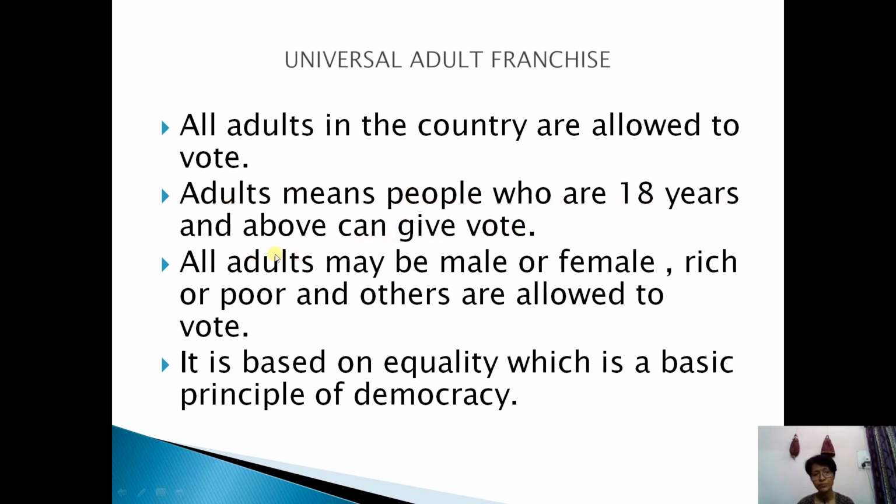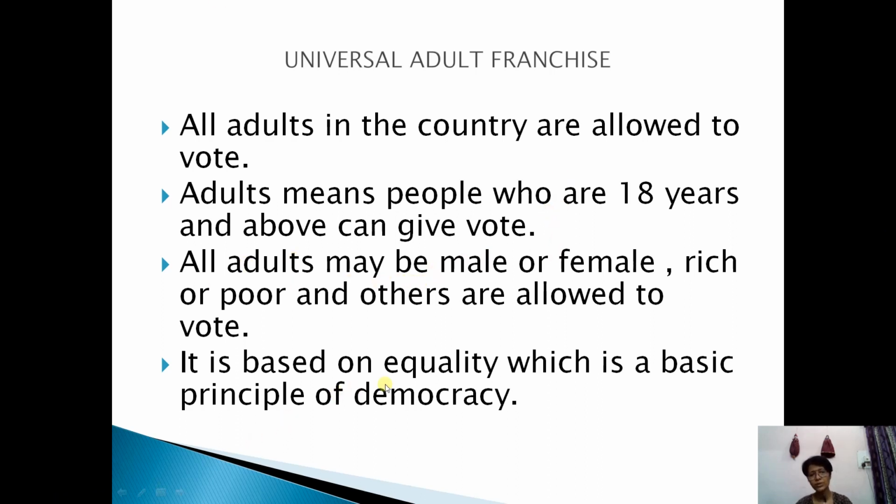All adults, male or female, rich or poor, even the propertyless, whoever is an adult, can give the vote.